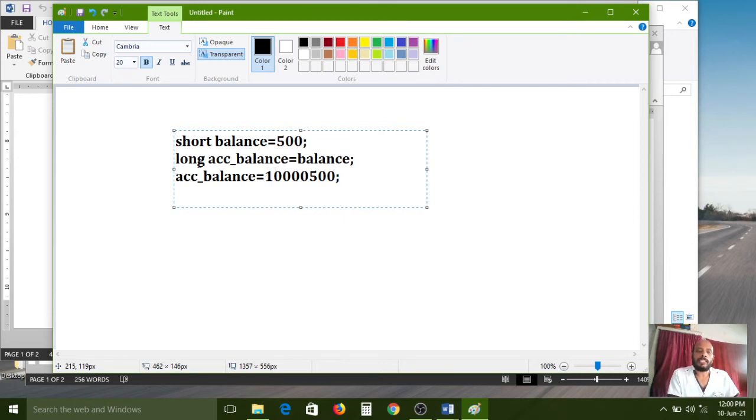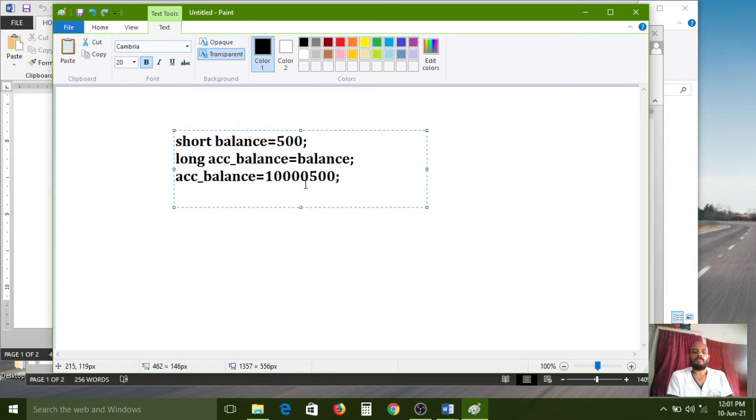Here account balance is a long type variable. So what is the account balance value? The balance variable. And the balance data type is what? Short data type. After assigning, this 500 amount is transferred to here. So the long data type account balance variable can support a big number. Then only can you deposit 1 crore. Otherwise you can't deposit. If you deposit and the data type does not support it, then this amount will be lost by you, because of the programming.